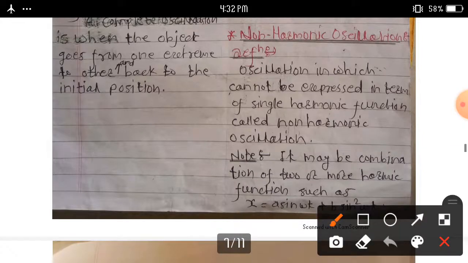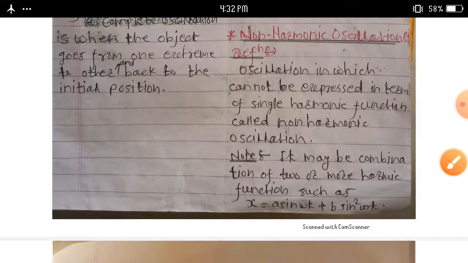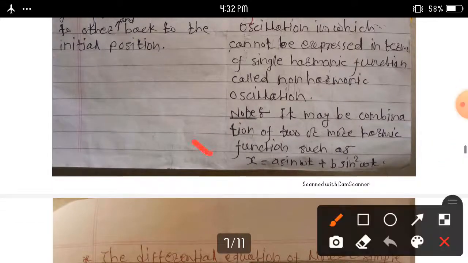What is meant by non-harmonic oscillation? Another definition: oscillation which cannot be expressed in terms of a single harmonic function is called a non-harmonic oscillation. It may be a combination of two or more harmonic functions. Then we can write x is equal to a sin omega t plus b sin square omega t.